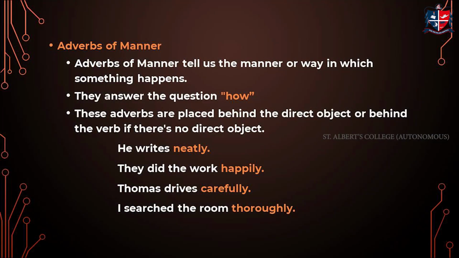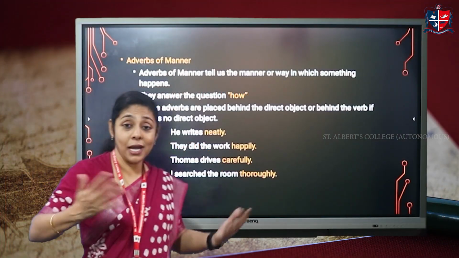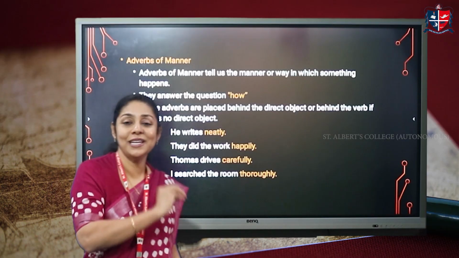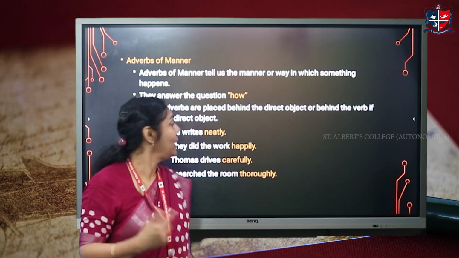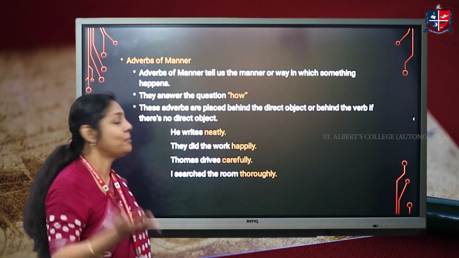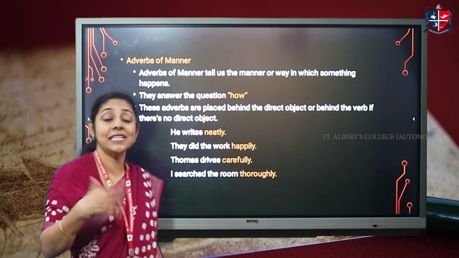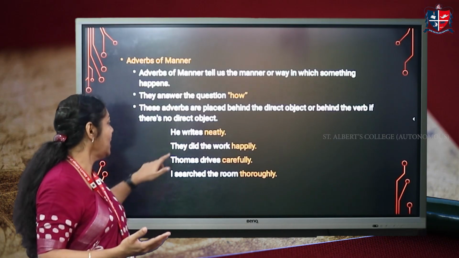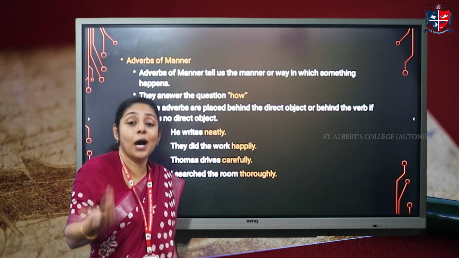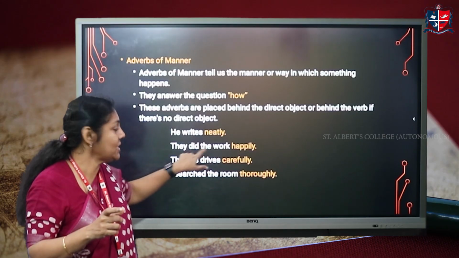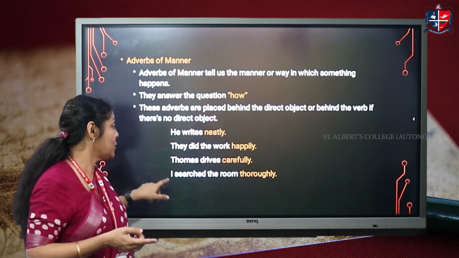Then we have adverbs of manner. Now, adverbs of manner, as the name signifies, tell us the manner or the way in which something happens, right? Usually the question that is asked to the verb is how. And these adverbs are placed behind the direct object or behind the verb if there is no direct object. He writes neatly. Writes how? Neatly. So it tells us how something is done, right? They did the work happily. Did how? Happily. Here we see there's a direct object. Did what? The work. The direct object, and the adverb comes after the direct object.